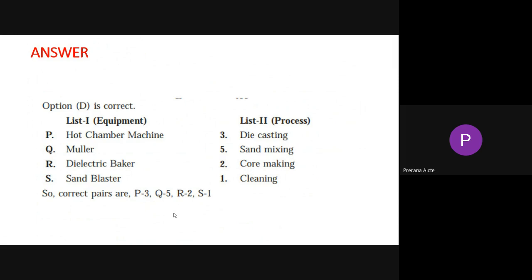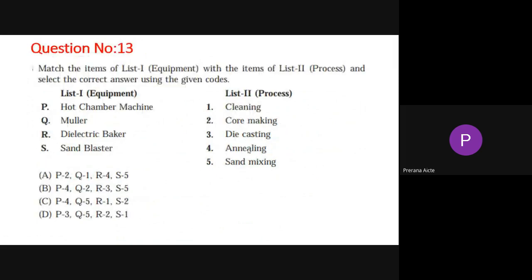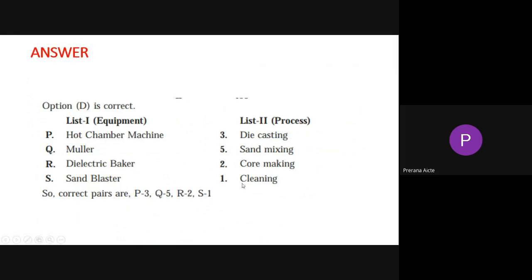So P will be 3 here, Q will be 5, R will be 2 and S will be 1. This is the match the following answer.